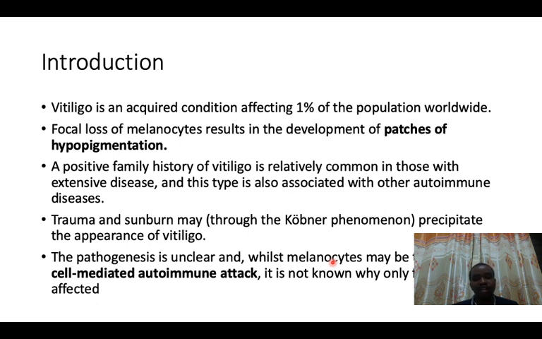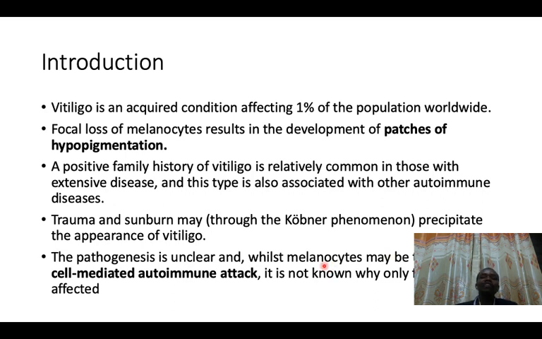So if melanocytes are damaged because of immune reaction, the melanocytes are not going to be able to produce the melanin pigment, and therefore you are going to be hypopigmented. So melanocytes are damaged through an autoimmune reaction. Auto means self, so it's a self-immune reaction. The immunity is fighting against its own cells, fighting against its own melanocytes, and melanocytes become damaged.